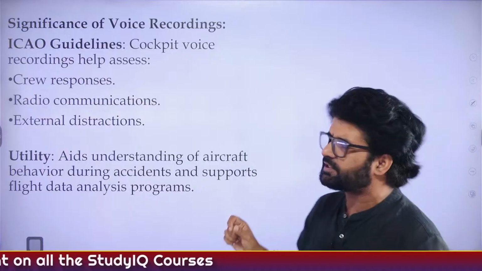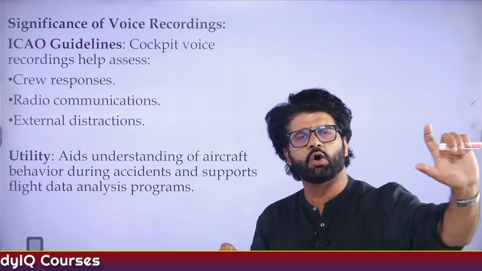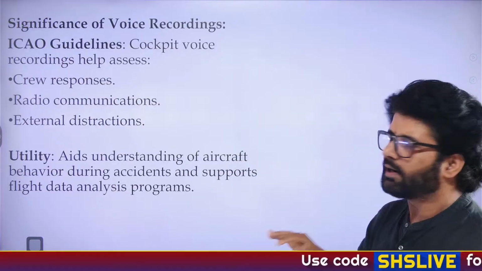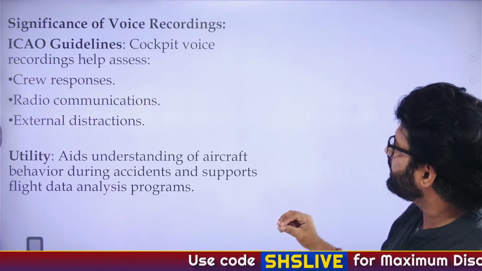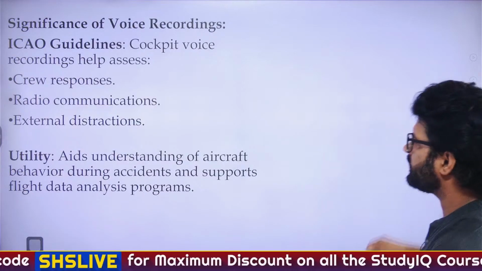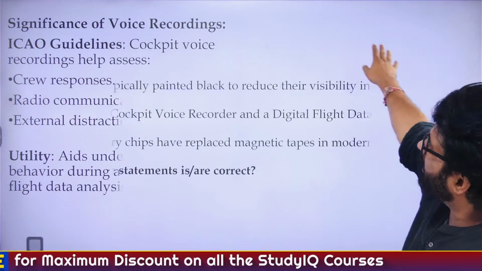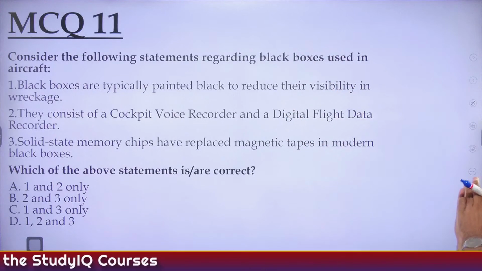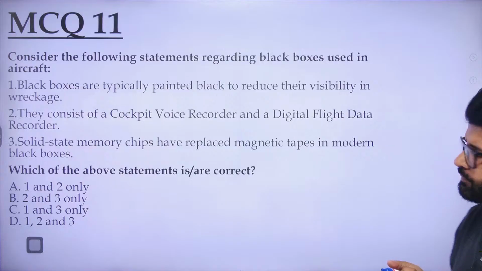The basic premise is there is an audio recorder and there is a data recorder. That's what you have to keep in mind. It's orange in color and it can be detected underwater also because they emit certain signals. Cockpit voice, again, is about understanding behavior and supports flight data and analysis programs. Now let's solve a simple question on black box.